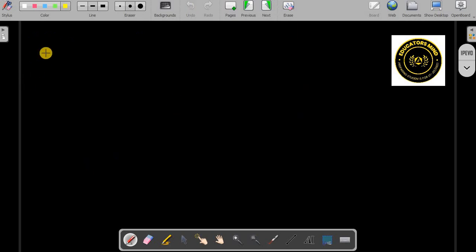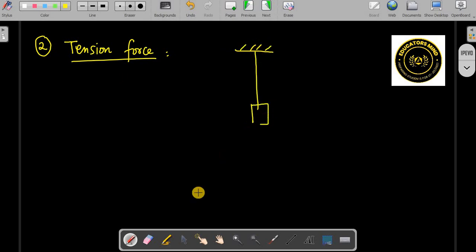Next, let's go to the tension force. What is tension force? It's a physical interaction between two objects, right? So let us say that there is a string, and from this string an object is hanging, the block is hanging, right?